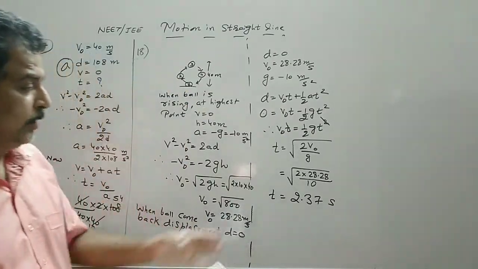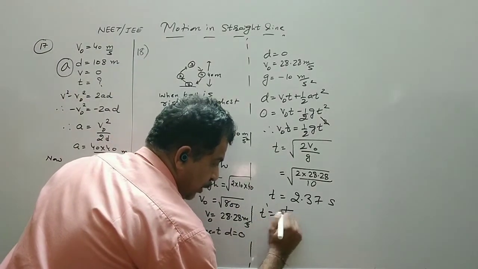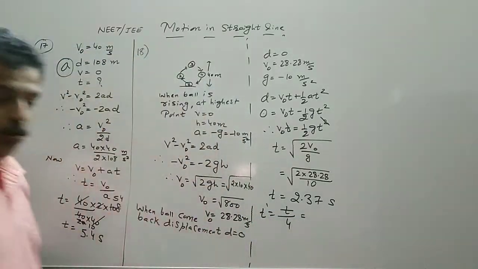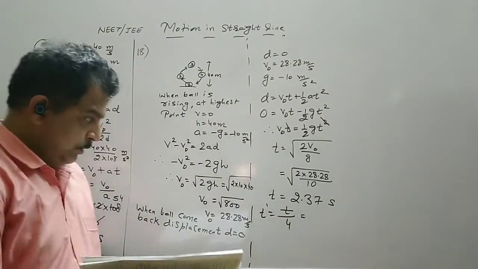So there are 4 balls. So we divide this. T dash is equal to T by 4. So this comes out to be 2.37 divided by 4, that is about 0.59 second.